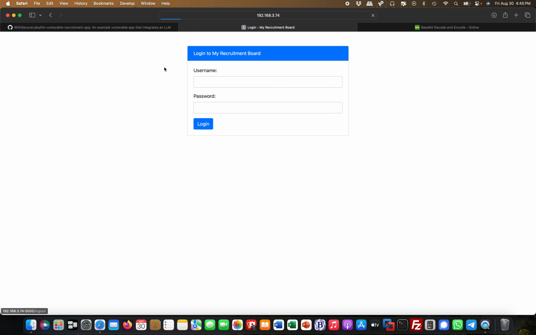But how this test app is built, you can trigger this by logging in as admin, admin123. This is simulating a recruiter. The bot goes through all these applications and shortlists the best candidate, and this is when the AI bot, the LLM, is actually consuming your indirect prompt injection. So let's log in and see what happens.